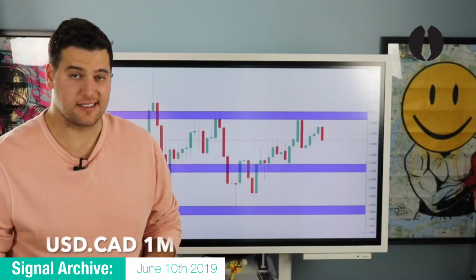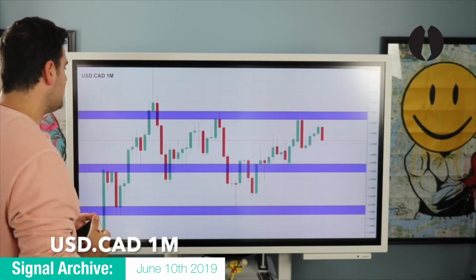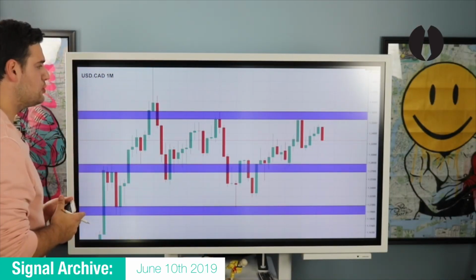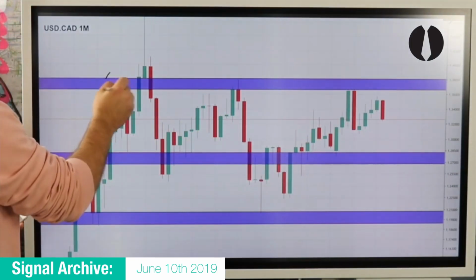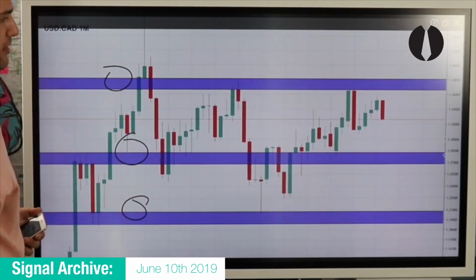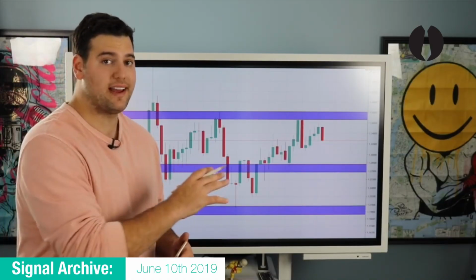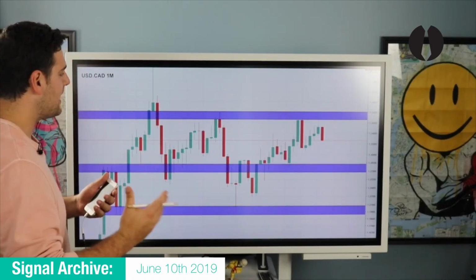Okay, our first analysis of the week is on USD.CAD. We're starting on the monthly as usual, looking for horizontal area sensitivity to identify our upper, mid, and lower monthly zones. So after we identify area sensitivity, it's time to talk flow.